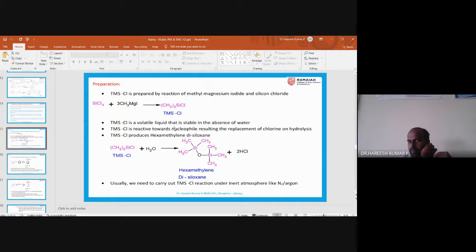So how can one prepare trimethyl silyl chloride? Trimethyl silyl chloride can be prepared starting with tetrachlorosilicon, that is silicon tetrachloride, and methyl magnesium iodide.